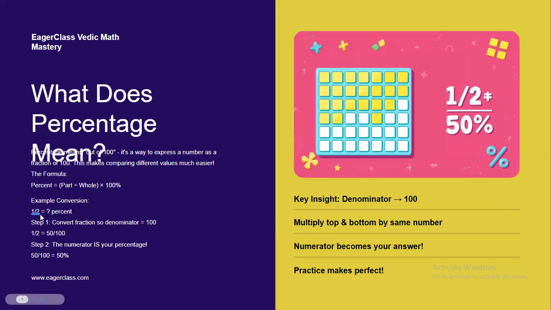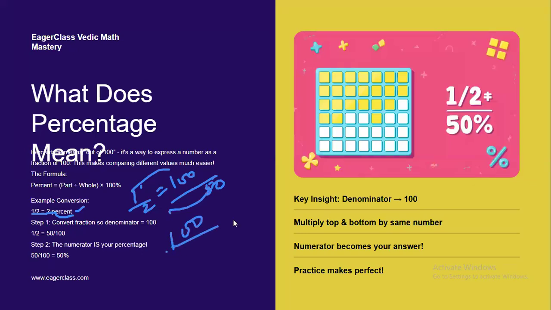So the first question is: 1 by 2 is equal to what percentage? First you have to convert this fraction so the denominator is equal to 100. 1 by 2 is equal to 50 by 100.